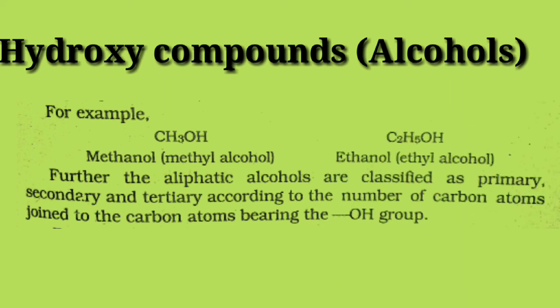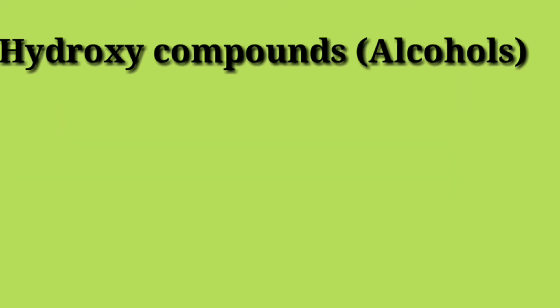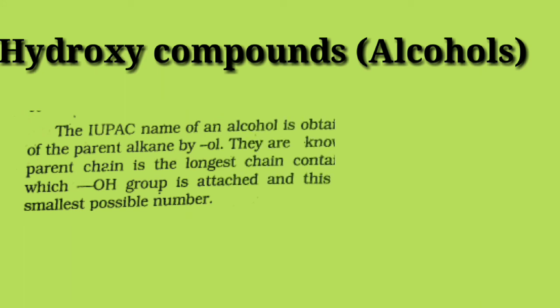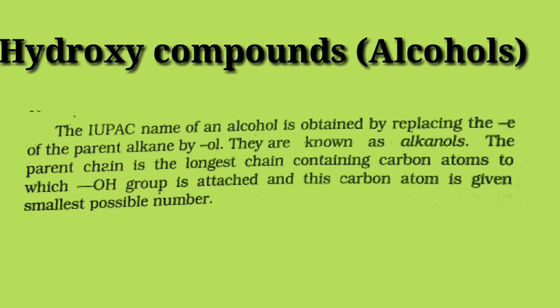The aliphatic alcohols are classified as primary, secondary and tertiary according to the number of carbon atoms joined to the carbon atom bearing the hydroxyl group. The IUPAC name of an alcohol is obtained by replacing the E of the parent alkane by OL. They are known as alkanols. The parent chain is the longest chain containing the carbon atom to which the OH group is attached, and this carbon atom is given the smallest possible number.